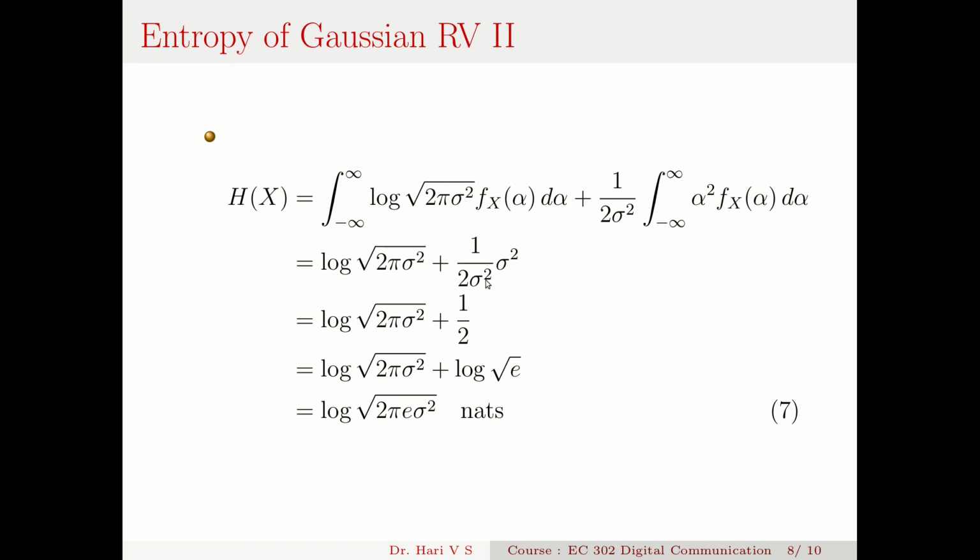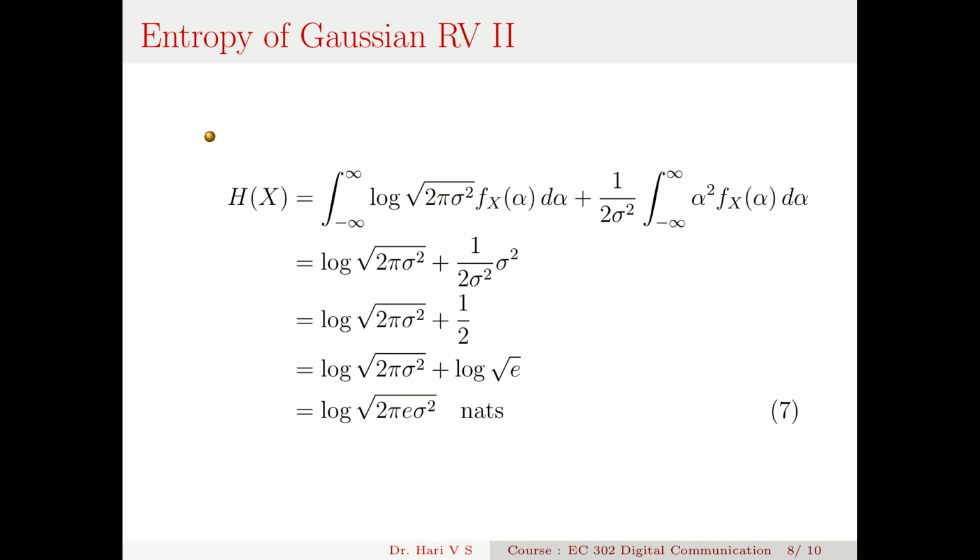Plus here it is 1 by 2 sigma square into the integral from minus infinity to infinity of alpha square fx(alpha) d alpha. Now we are considering a zero mean Gaussian process. So the integral of alpha square fx(alpha) d alpha is nothing but the variance sigma square. Earlier we said it is the second order central moment.